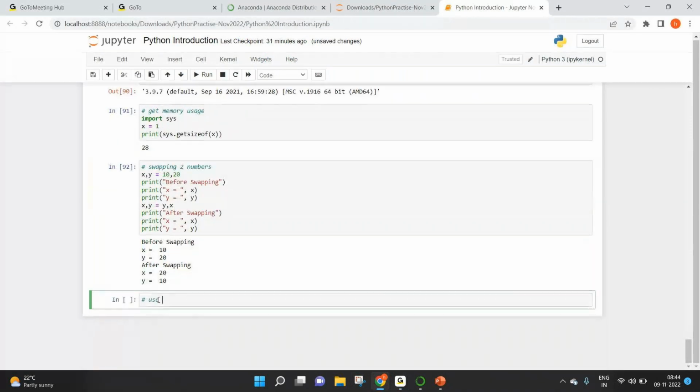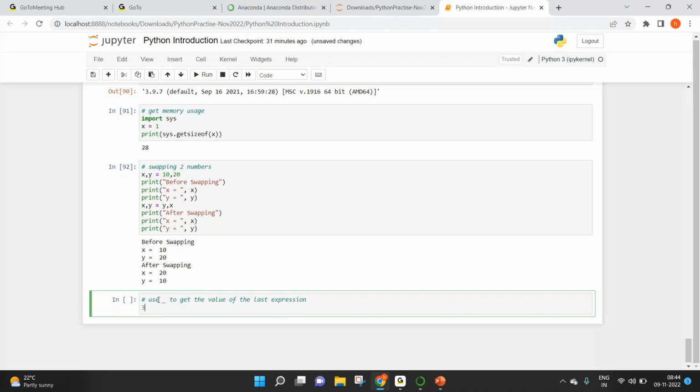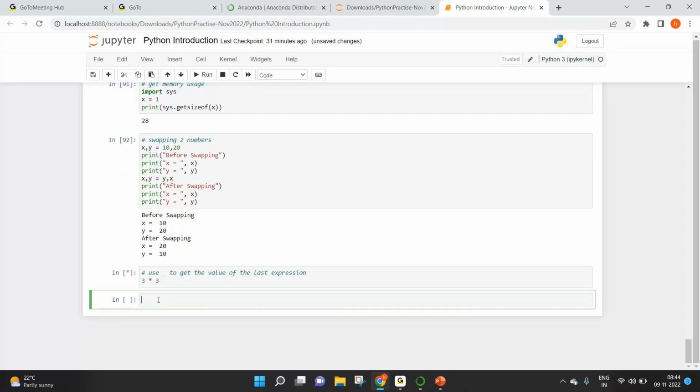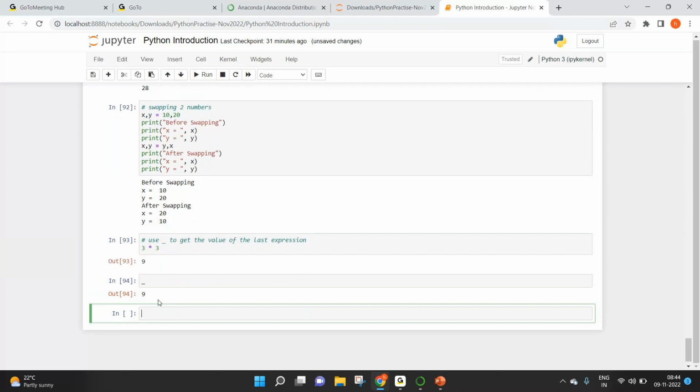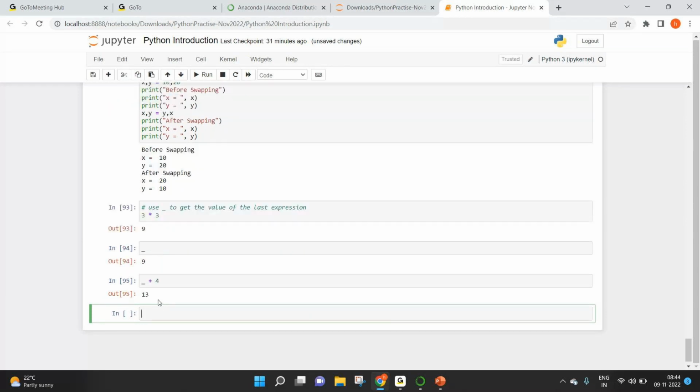Use underscore to get the value of the last expression. So I'll take the same example. 3 into 3 is 9. Now if you say underscore, interestingly, you'll have the same value automatically available in underscore. You can use it, underscore plus 4. That should get you the value as 13.